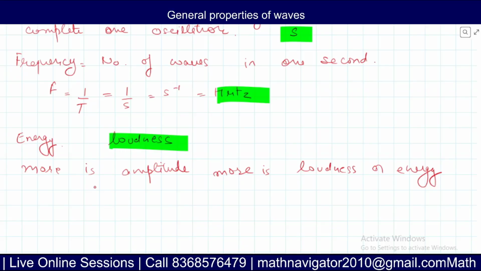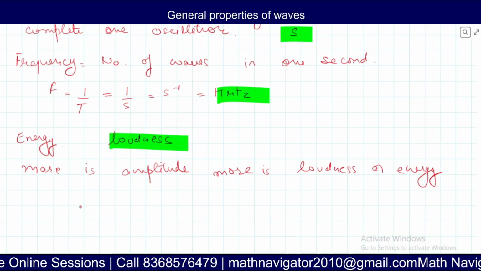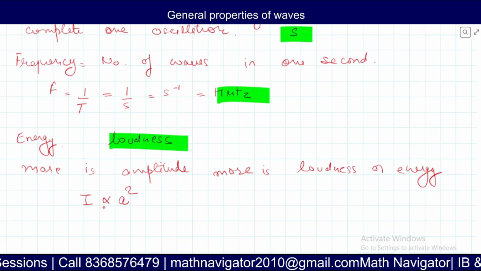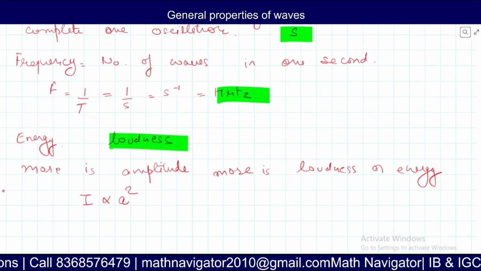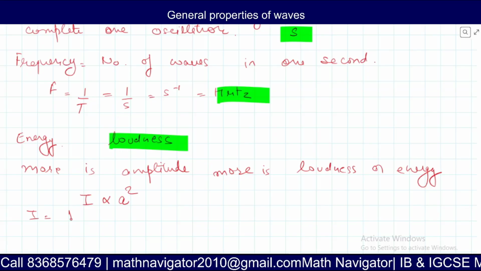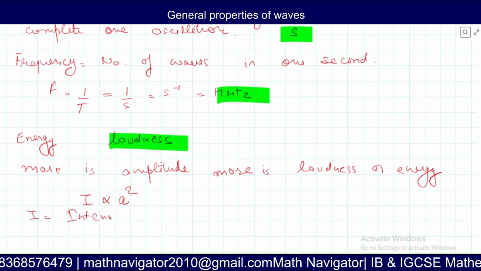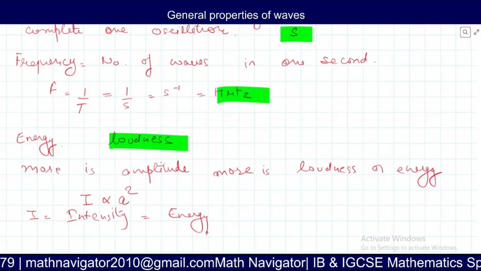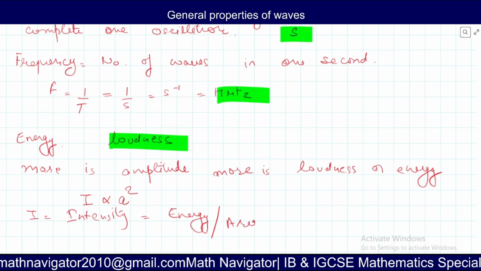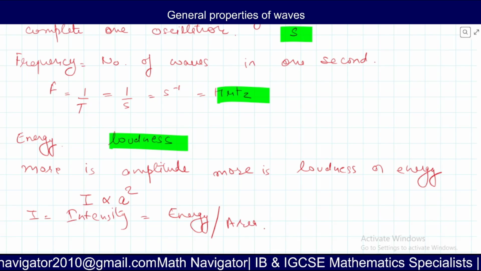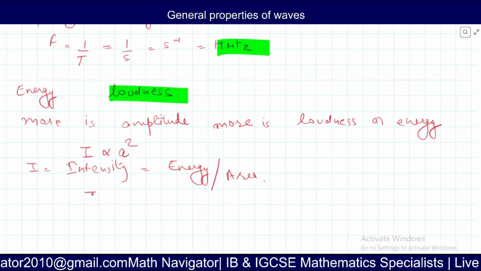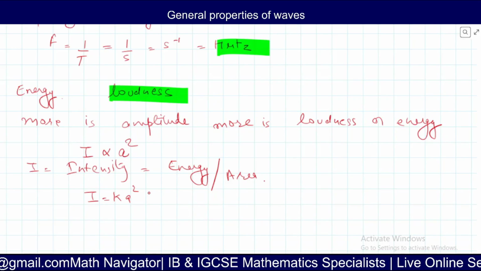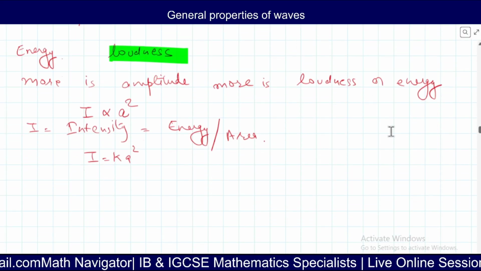So I can say intensity or energy is directly proportional to amplitude square. Intensity is energy per unit area. I is equal to, this again you will study in higher classes. Clear? So I can say intensity is equal to Ka squared. So if a wave has more amplitude, this means it has more energy.